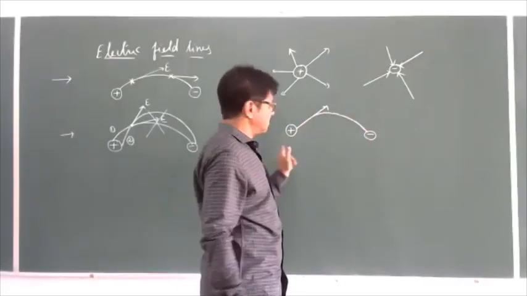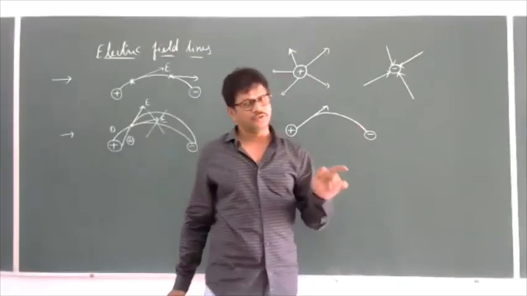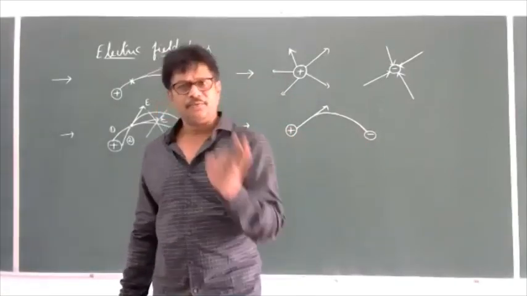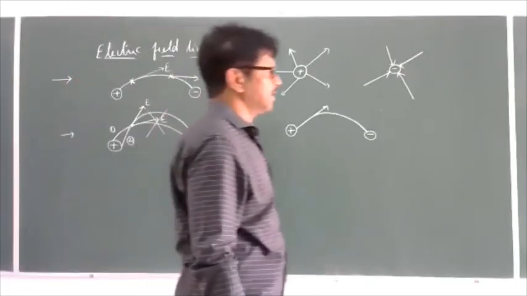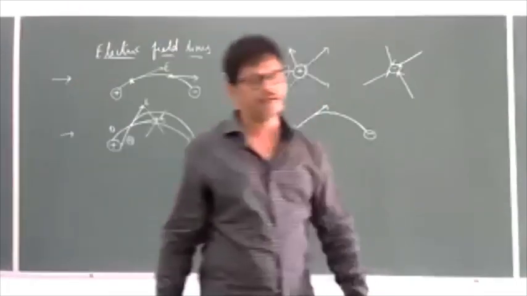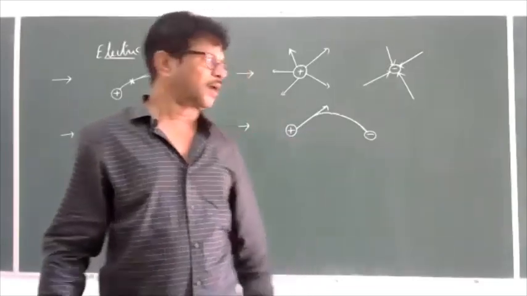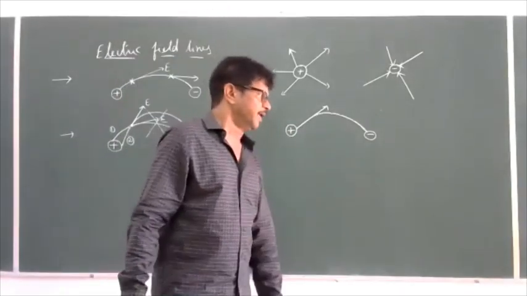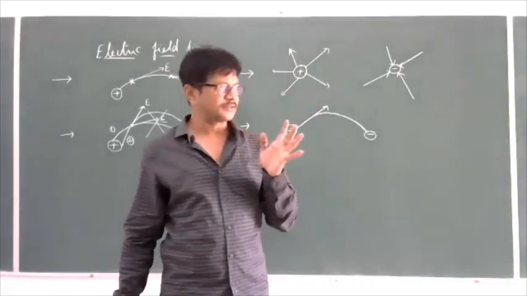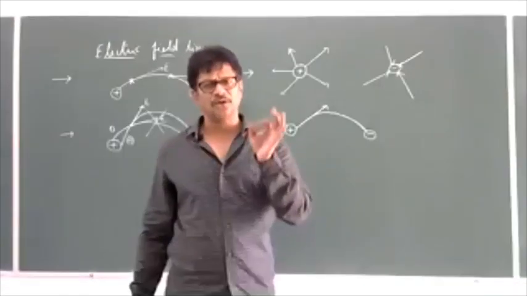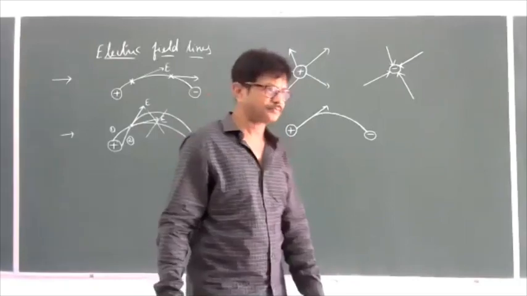Next point. The electric lines of force will have a tendency to contract lengthwise.